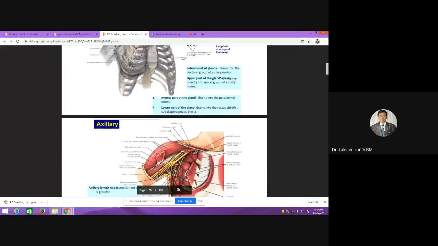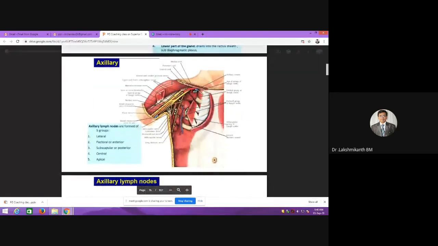Okay. So next, I was telling you about the groups of axillary lymph nodes. Totally, there are 5 axillary groups of lymph nodes. Can you tell me which group is not there here? Actually, there is a lateral group, an anterior group, a posterior group. There is no medial group of axillary lymph nodes. There will never be a medial group of axillary lymph nodes.